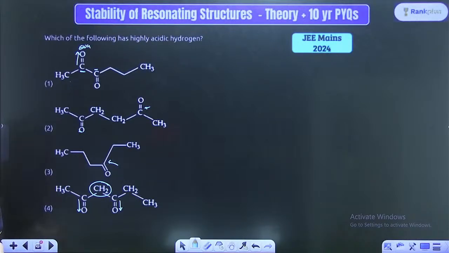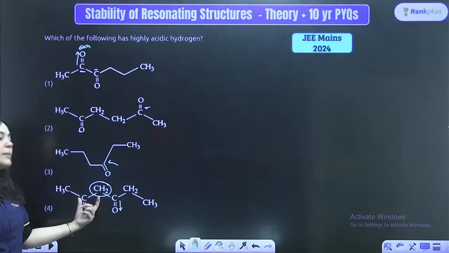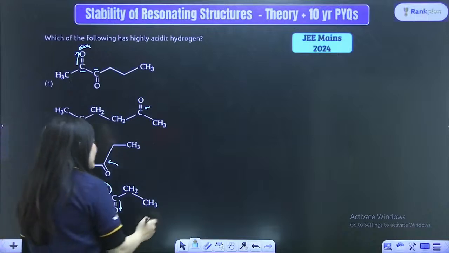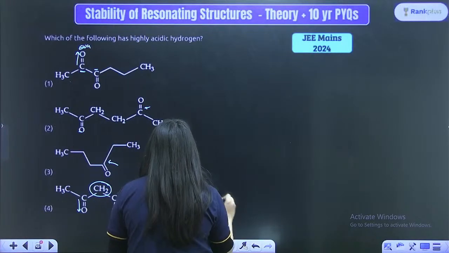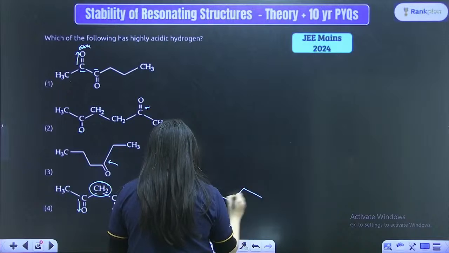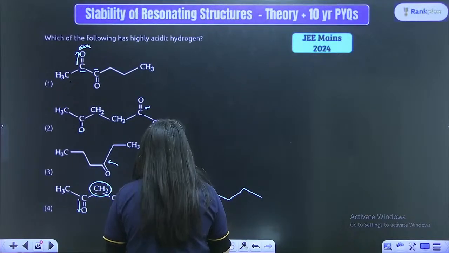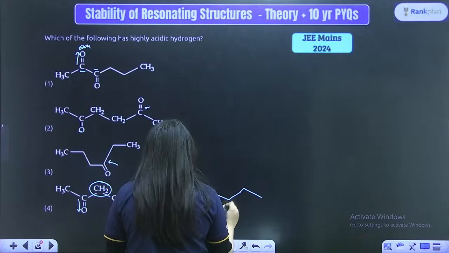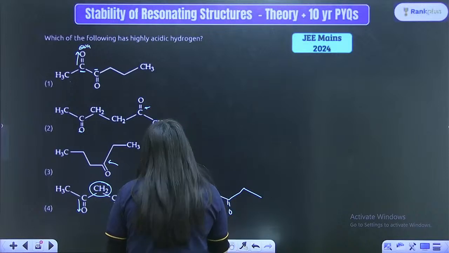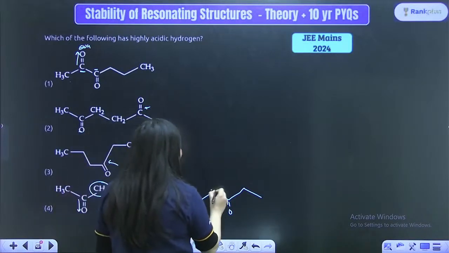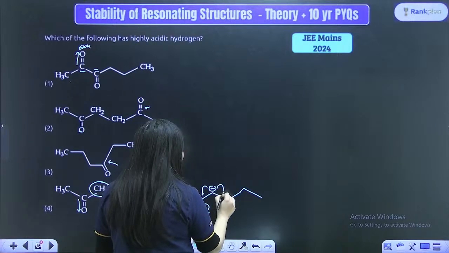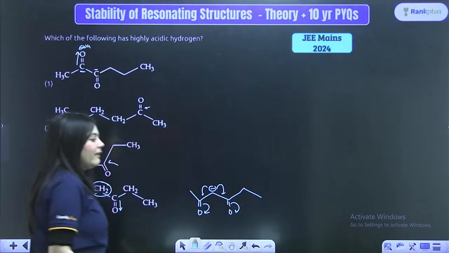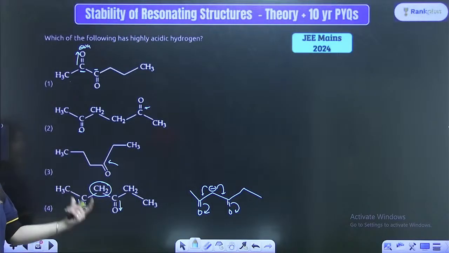Is this thing clear? Because of the two groups present over here, whenever the hydrogen leaves from here, it will form a structure somewhat like this, double bond O. Here there is double bond O, and here there is double bond O. So when this hydrogen leaves, the negative charge is stabilized by this structure as well, by the resonance shown by here as well, right? And this kind of resonance is not possible anywhere else.